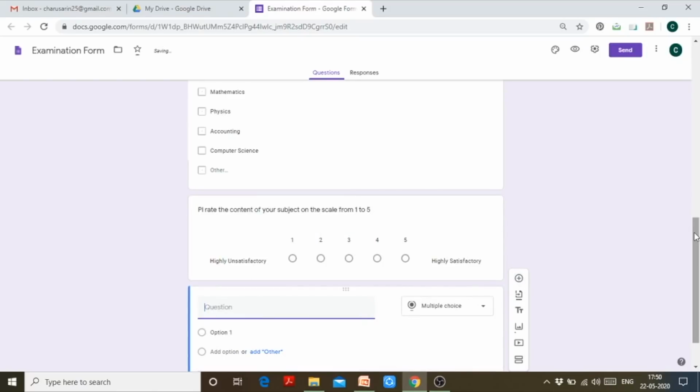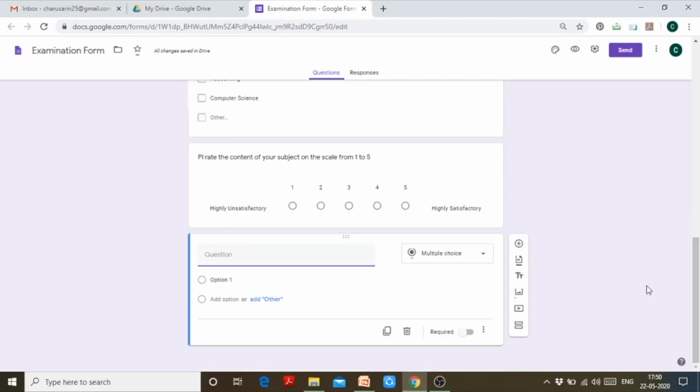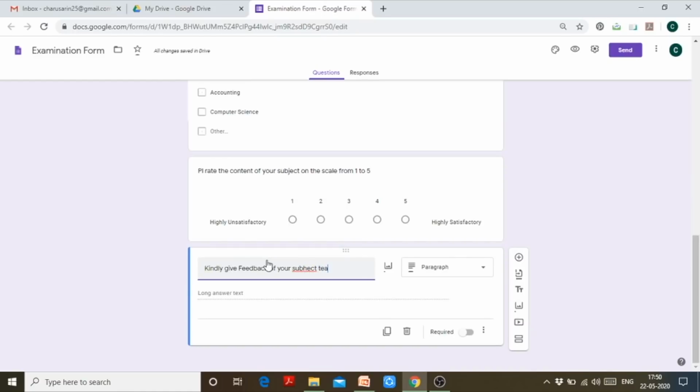In this, I'm going to use multiple choice grid, right? So what sort of question should you frame for using this question type, let's say, kindly give feedback of your subject teacher.